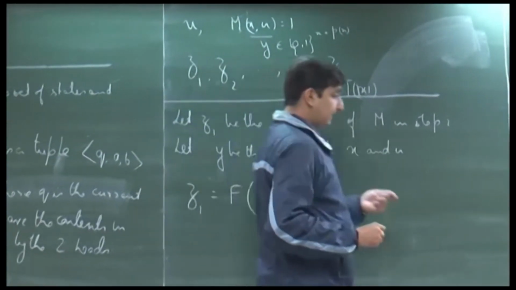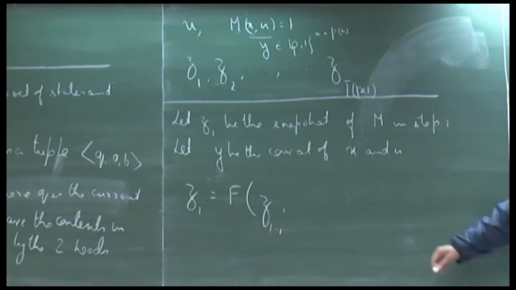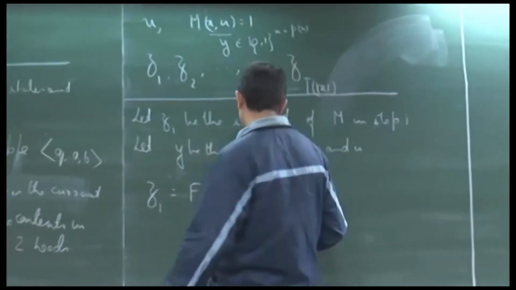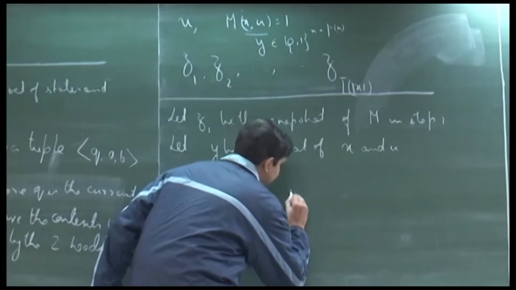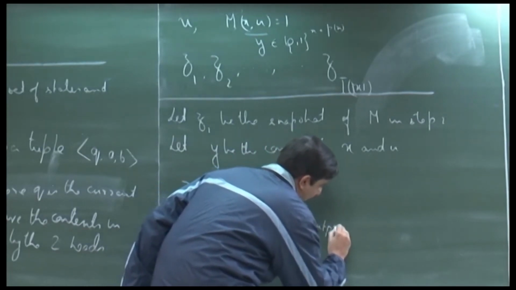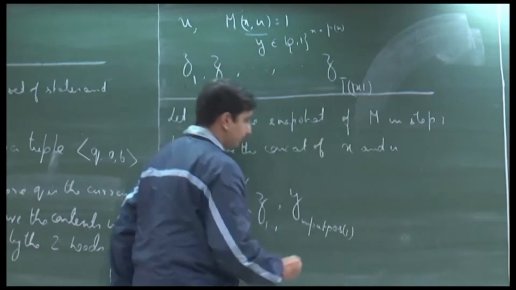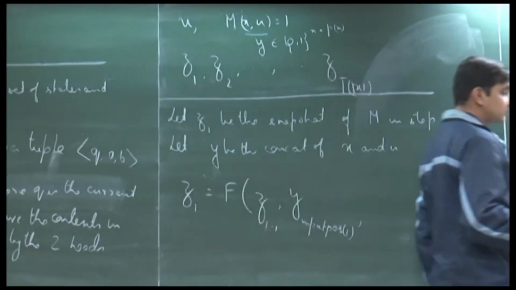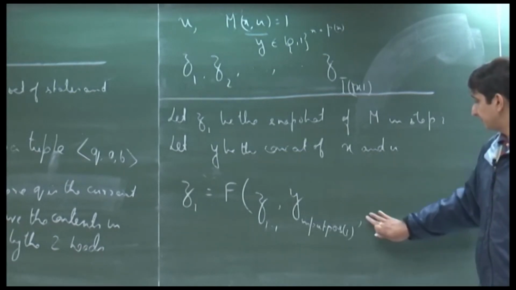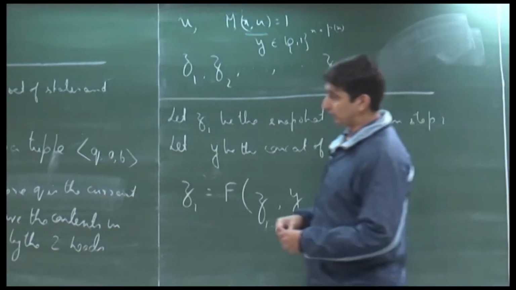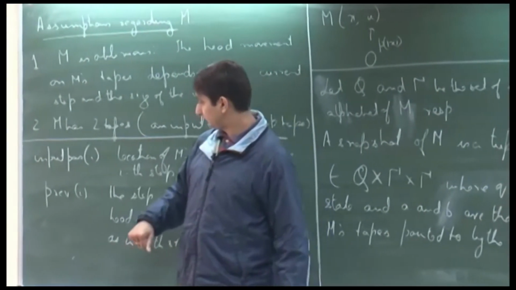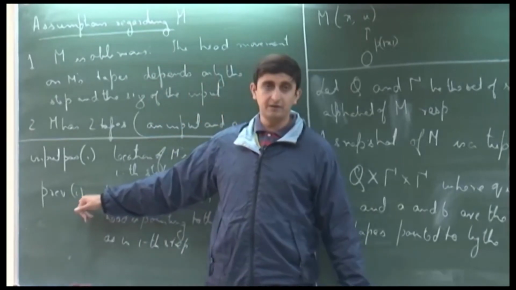What is the content of the cell at which the input head is pointing to in the ith step, that is y of input position of i, and we also need to know what is the content of the work tape, and for that it is enough to look at the snapshot in this particular step.